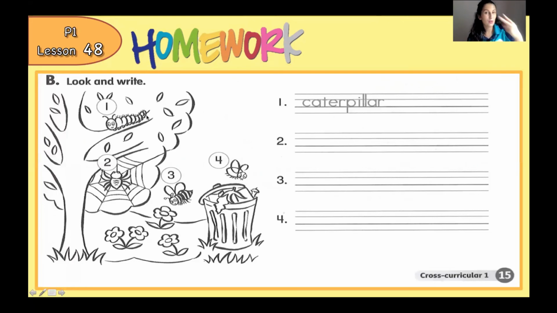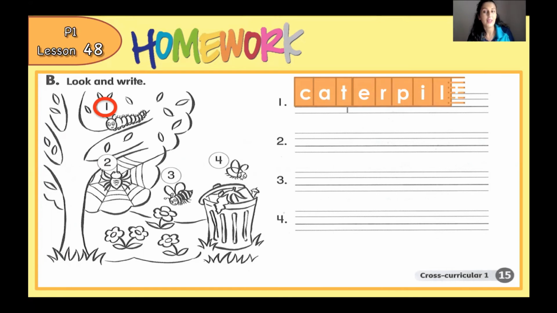Continue doing your activity. And the next one, part B. So again, you have to look at your picture. You have number 1, 2, 3, and 4. And for example, number 1. This is a caterpillar. So you have to write these words. I will check your spelling. So number 1, caterpillar.